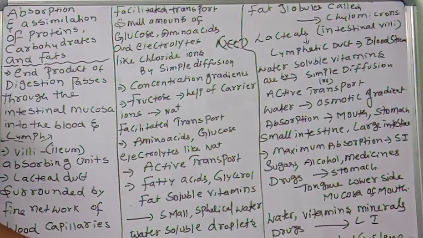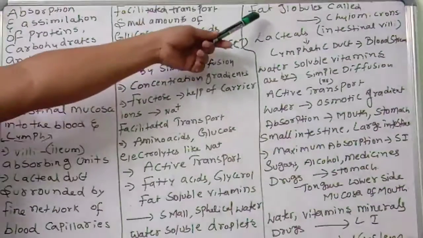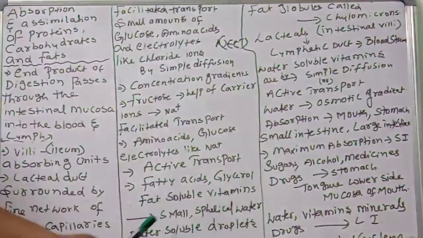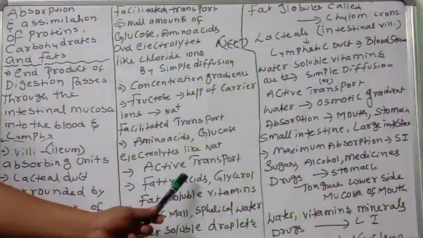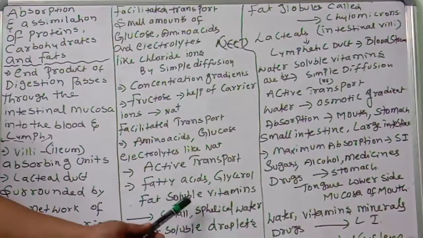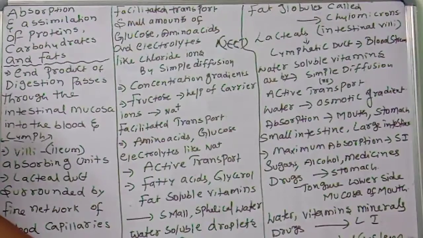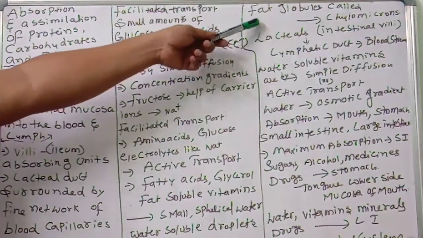they are converted, resynthesized into protein coated fat globules called chylomicrons. Very important point: the small spherical water soluble droplets. So these fatty acids, glycerol and fat soluble vitamins first convert into small spherical water soluble droplets called micelles. These micelles are in which area? They are in the intestinal mucosa. Next, they are resynthesized into protein coated fat globules called chylomicrons.